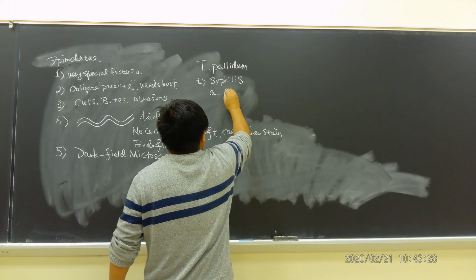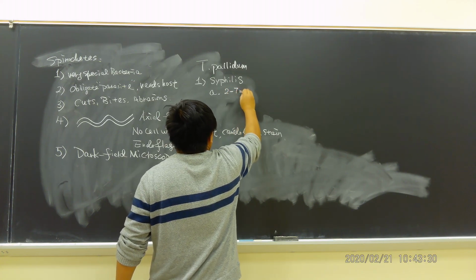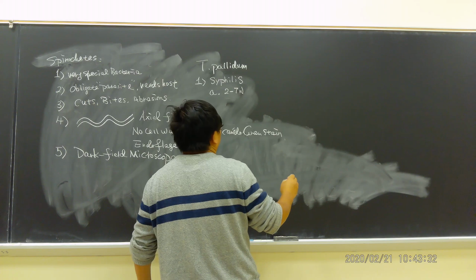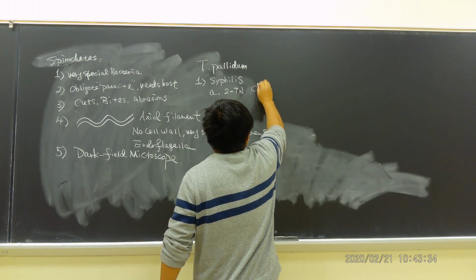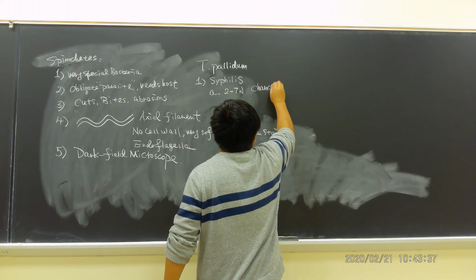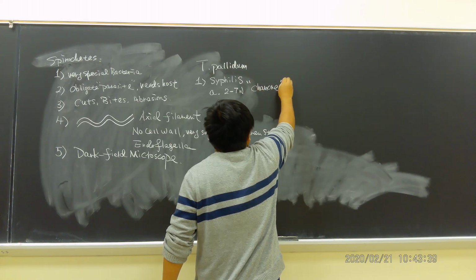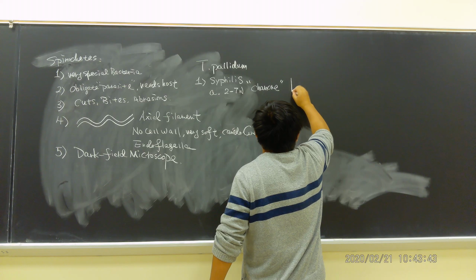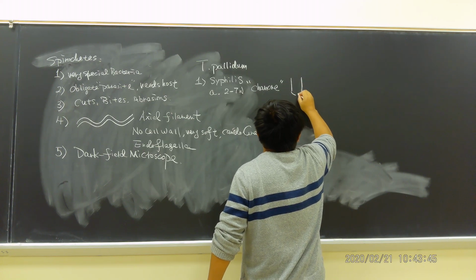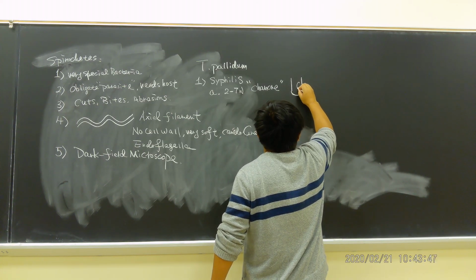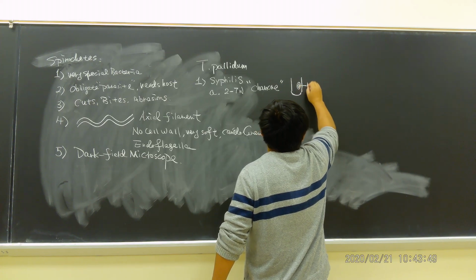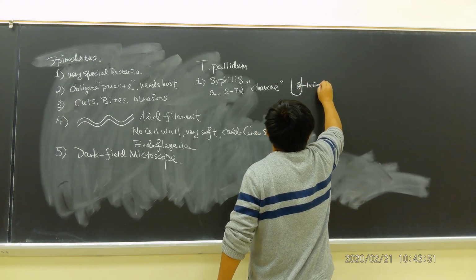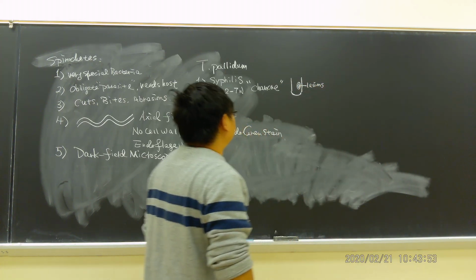First stage is about 2 to 7 weeks. Sometimes it's shorter than that. We call it chancre or chancre. This is a French word. What does that mean? This means on the penis, you will see there are lesions. This is the first one.